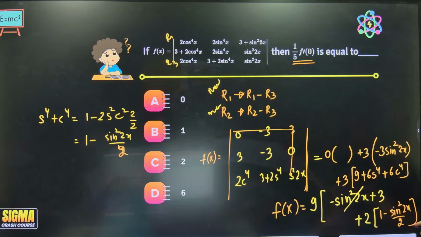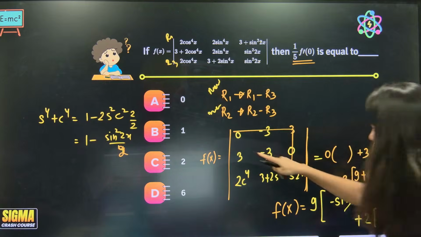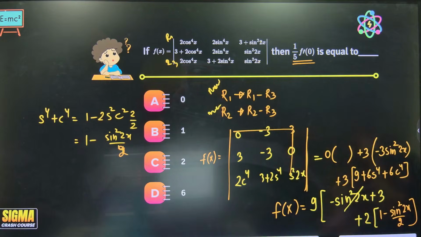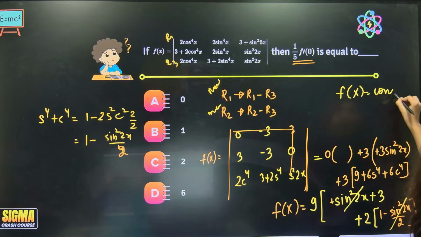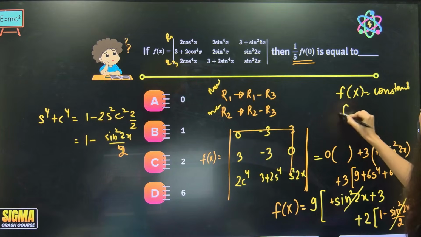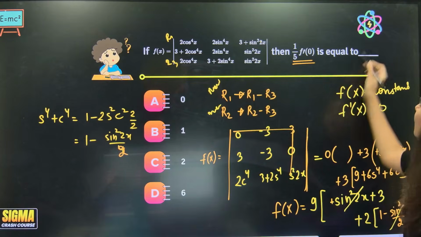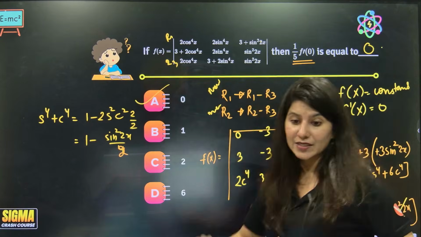Okay, anyway, this is negative again. Now this is plus, so this is this minus this. It is a plus sign. Some negative positive should get... oops, this is positive now. Correct. This is positive. This will get cancelled out with this, and clearly f of x is coming out as constant. If f of x is coming out as constant, f dash x will be 0. So now f dash 0 will be 0. Option A is absolutely right.